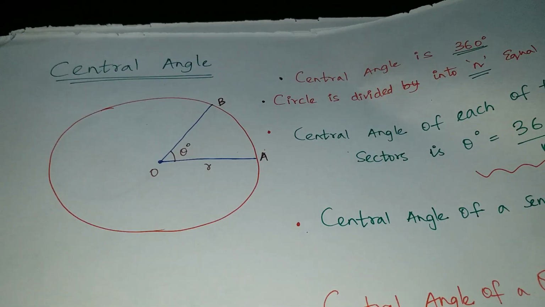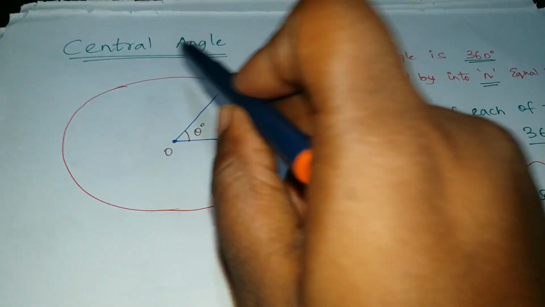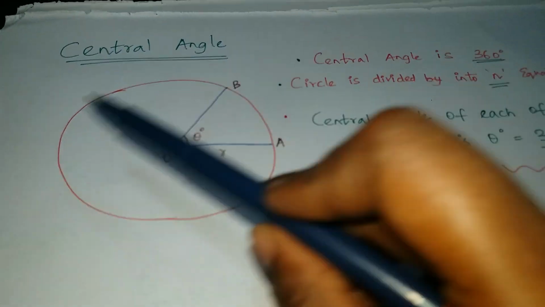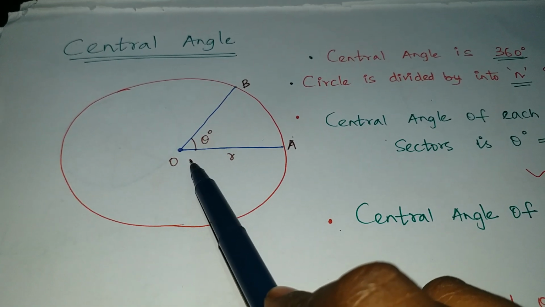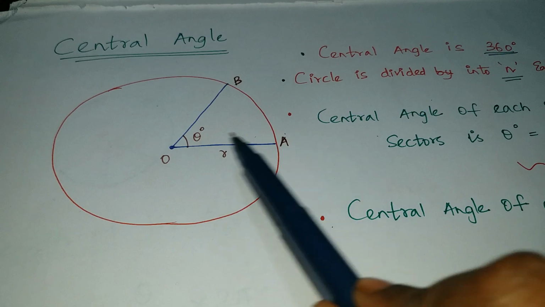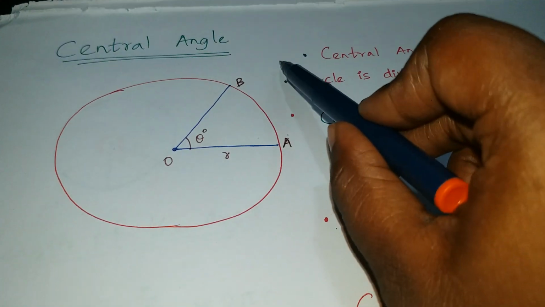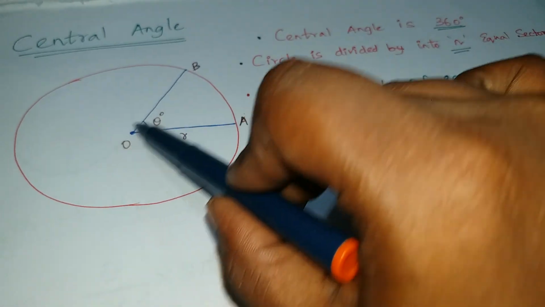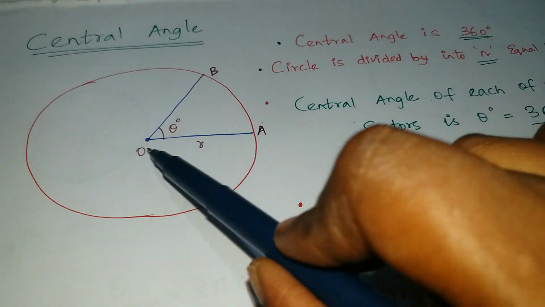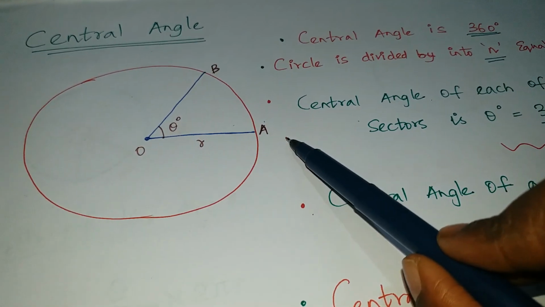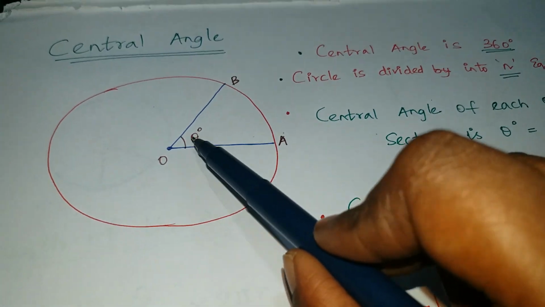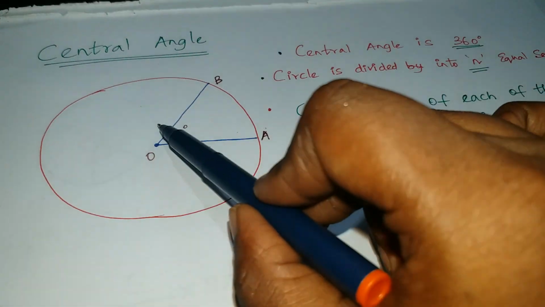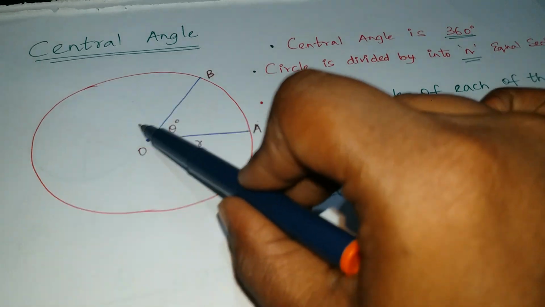Before moving to the length of the arc, I'll be telling you what is the central angle. See, this is one circle. In a circle, we have a center O and a radius. And these points are A, B. See, this A to B is arc. This is radius. So this is also called sector. Inside this sector, we have a theta value. This other part is the balance of theta.